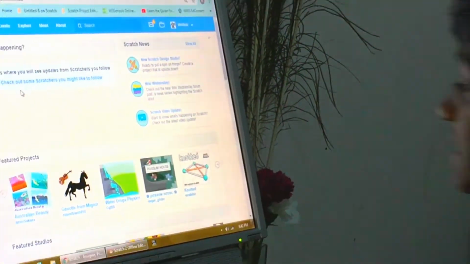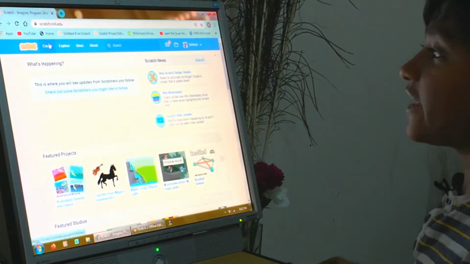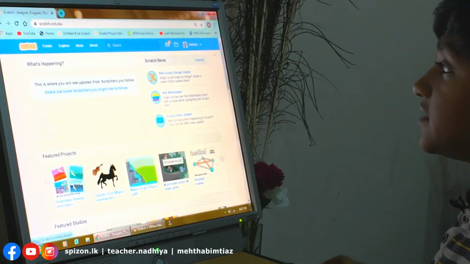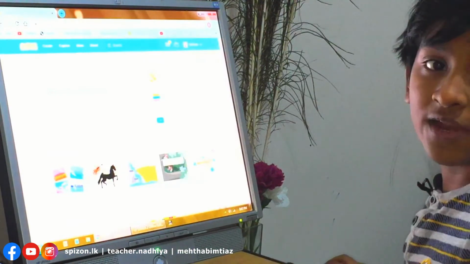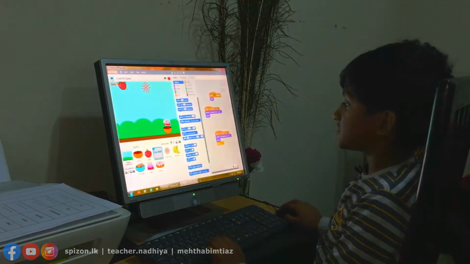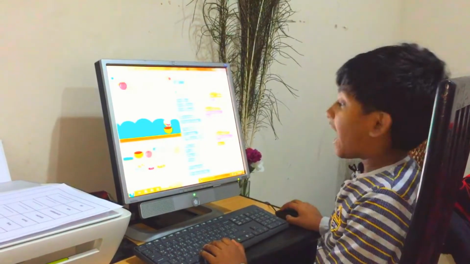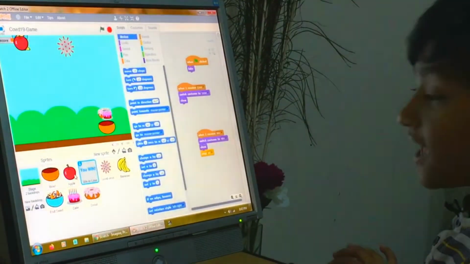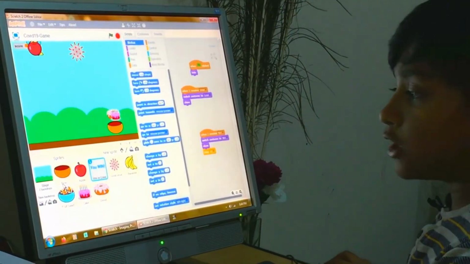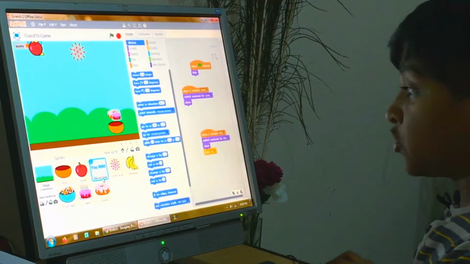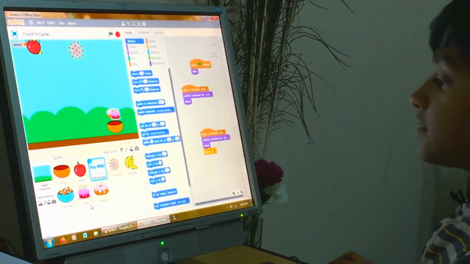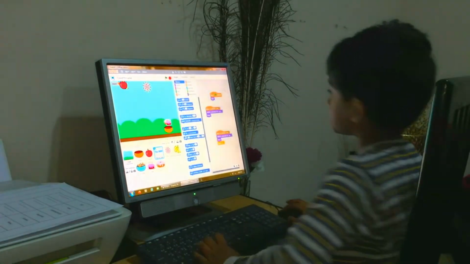This is the home page, and I already have an account created, and you can also check and learn from these icons here. Okay, now let me go to my game. This is the game environment: the stage, the scripts, the sounds, and the sprites, which are the game characters. The sprites which I have used in this game are the bowl, apple, win or lose, the COVID virus, bananas, fruit salad, cake, and a donut.